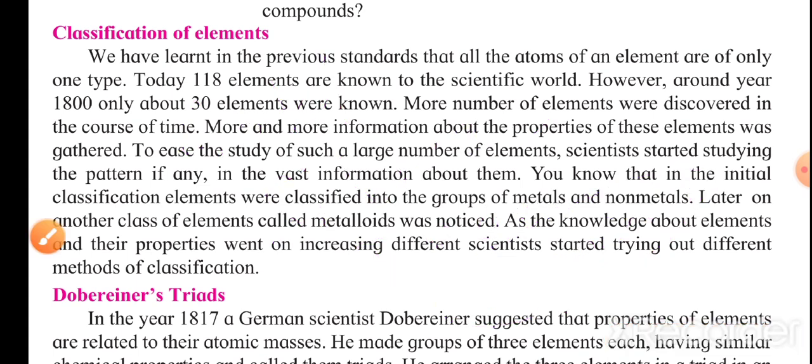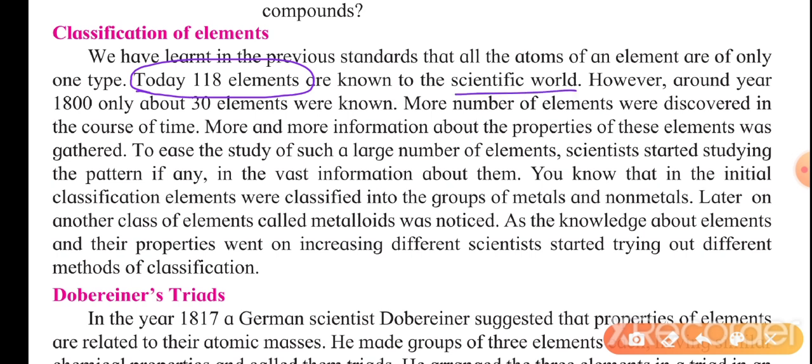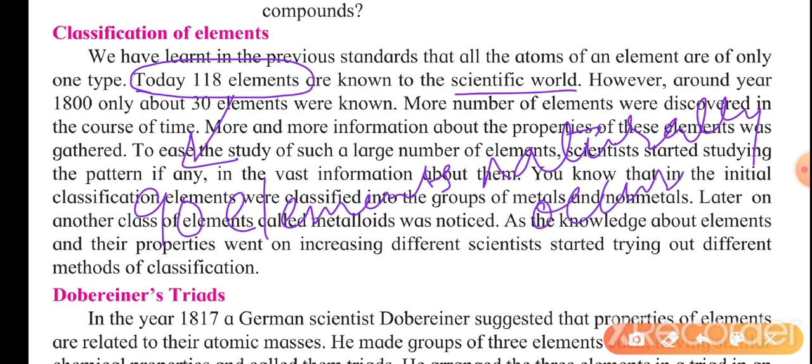One more interesting fact is that today 118 elements are known to the scientific world. It means today we have discovered a total of 118 elements, out of which 90 elements are naturally occurring, and the remaining 28 elements are man-made, so they are artificial.